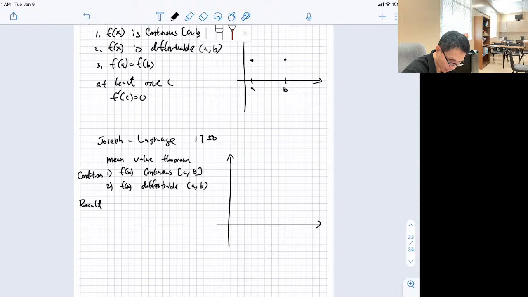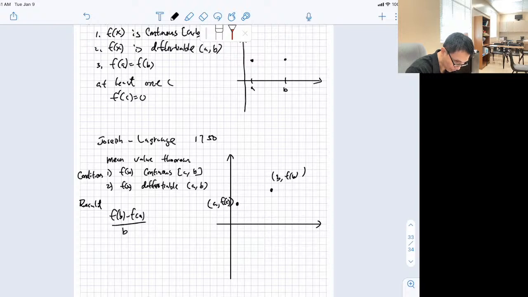If you have these two points at different heights, different heights can create a slope. This is b comma f of b, and this is a comma f of a, and the slope is f of b minus f of a over b minus a.